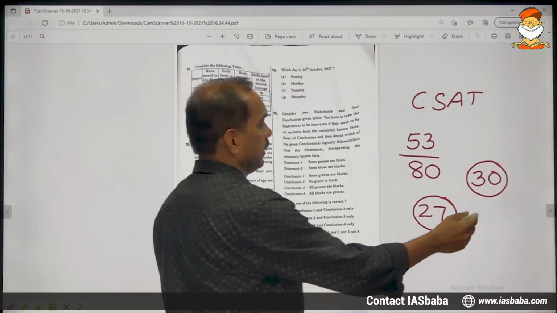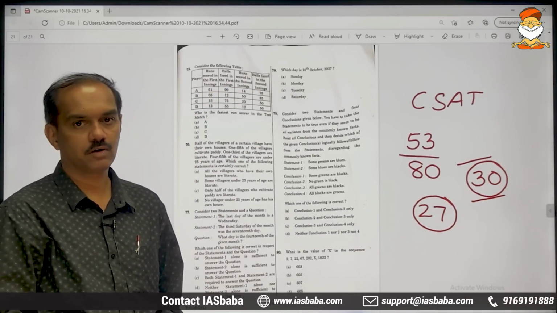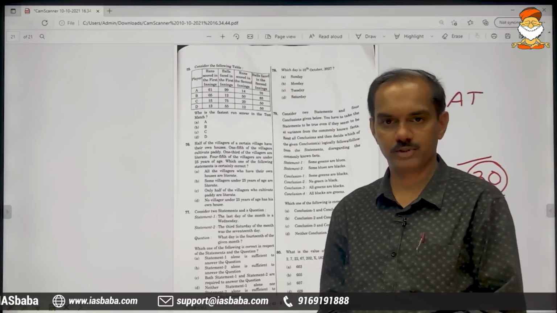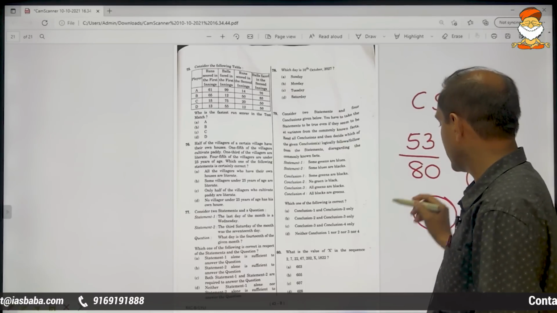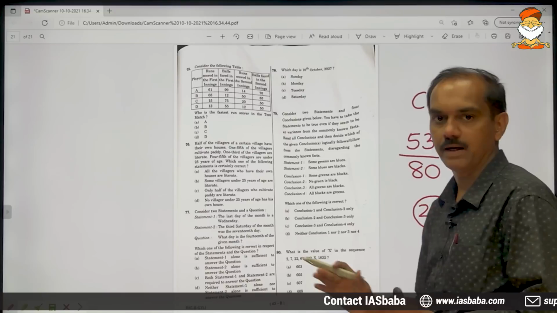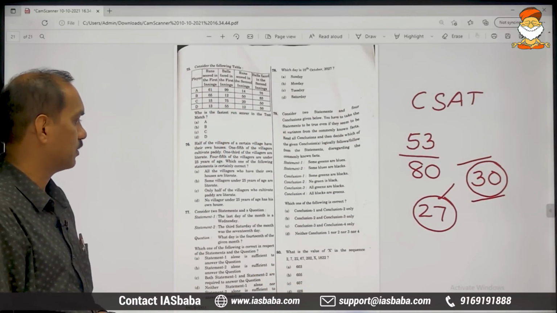If you mark 30 correctly without marking any answers incorrectly, then the job is done, right? First, let us target 27 and pass the exam. Then I will solve the remaining questions also.